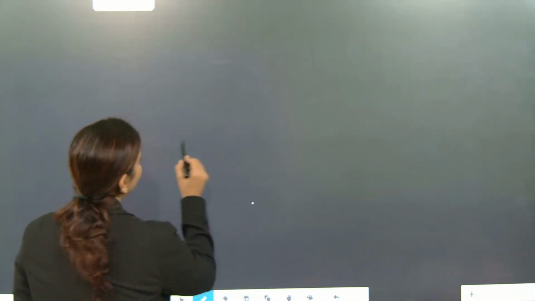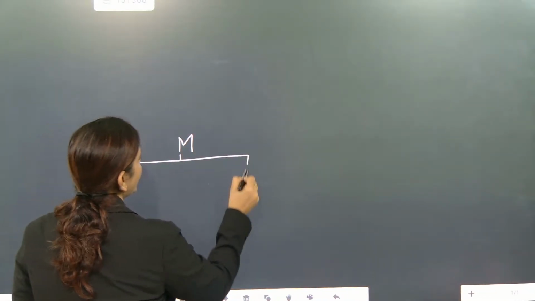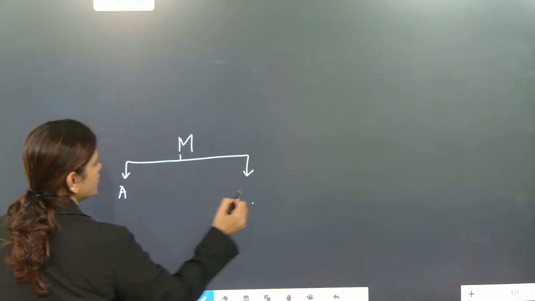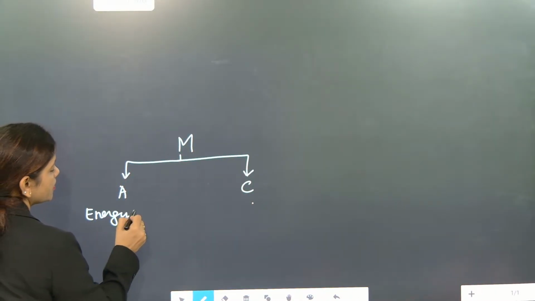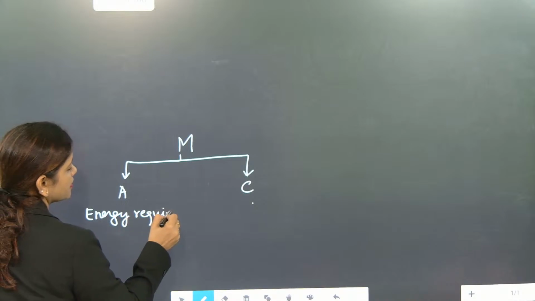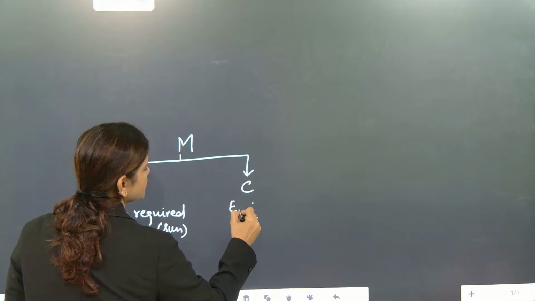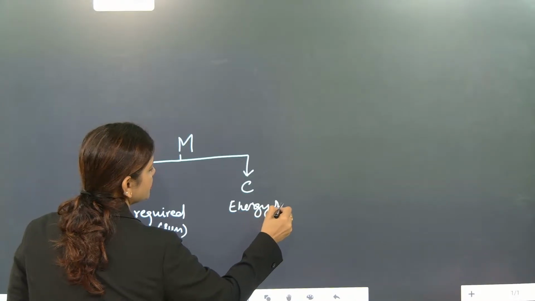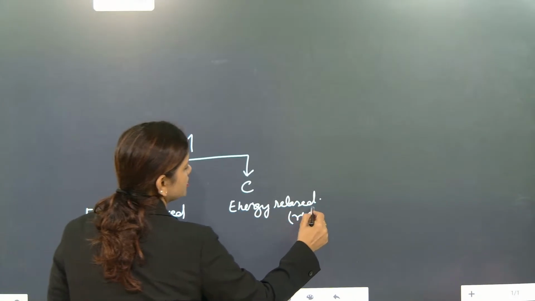Now look here. We will talk about metabolism. Metabolism is divided into anabolism and catabolism. Understood? Here energy is required. Which type of energy? Sunlight. And here energy is released at the time of respiration.